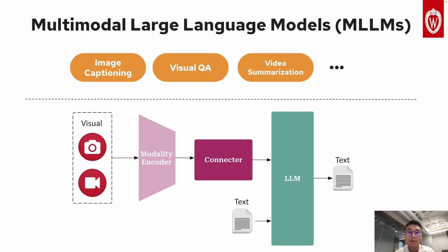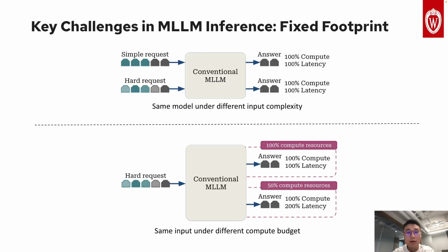Large language models have been extended to connect visual and textual data. This brings multimodal large language models, which have shown impressive visual capabilities such as image captioning, visual QA, etc. Multimodal LLMs use an encoder to extract visual features and use a connector to bridge visual and text modality. However, there are critical challenges when we want to deploy them in the real world.